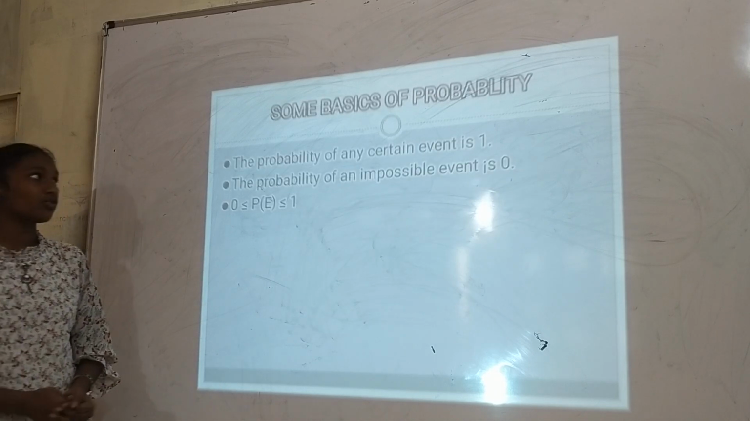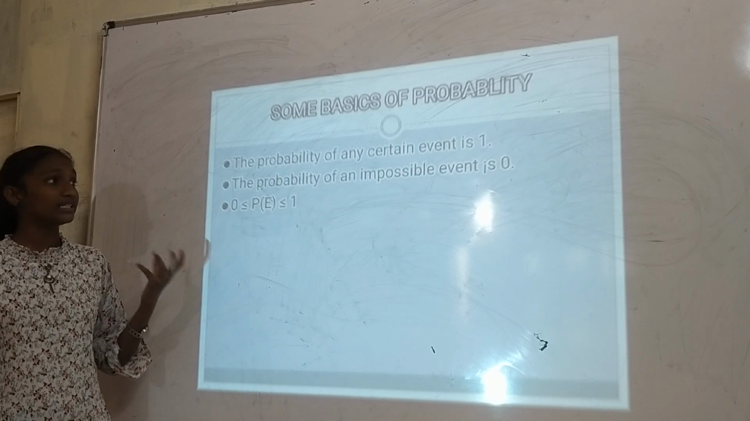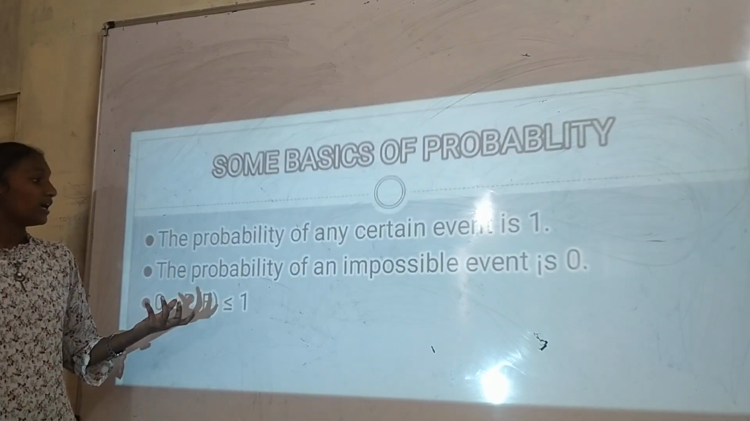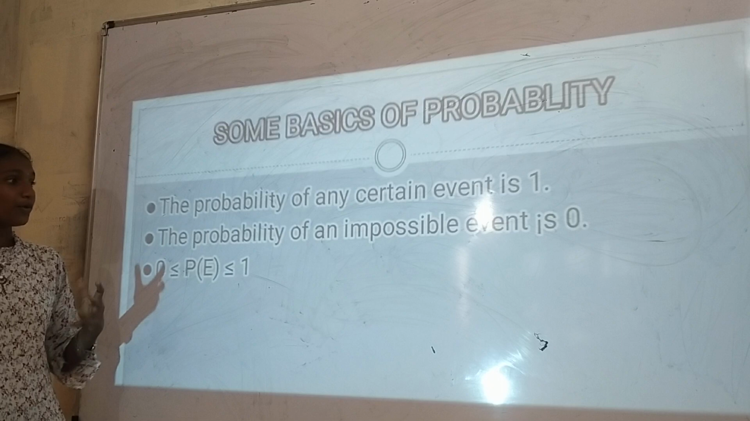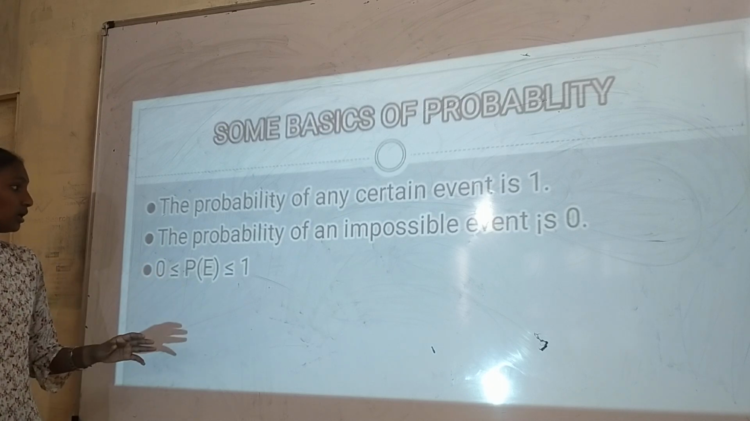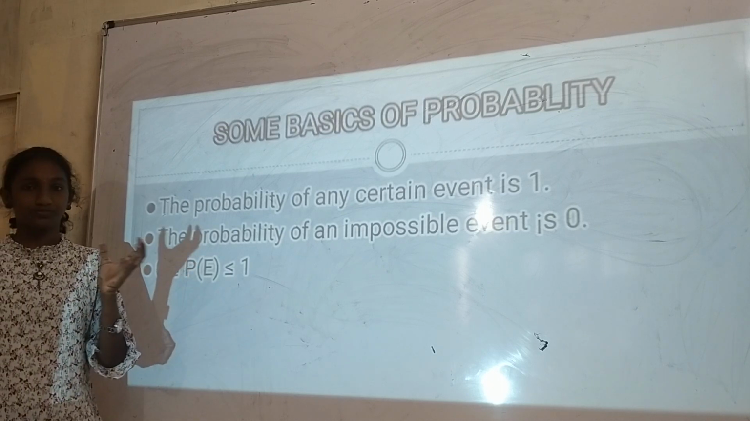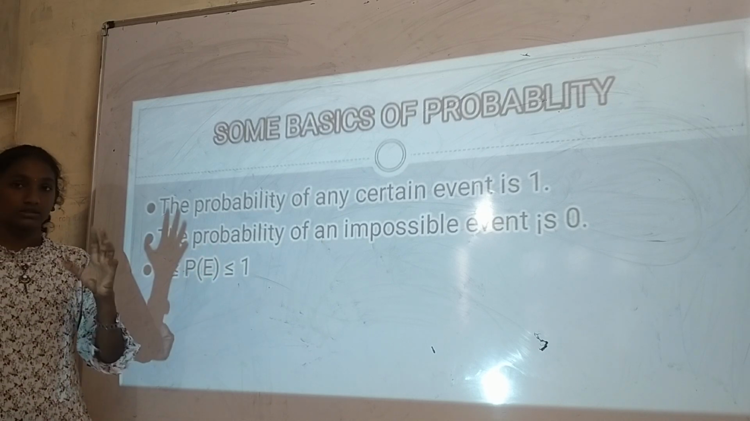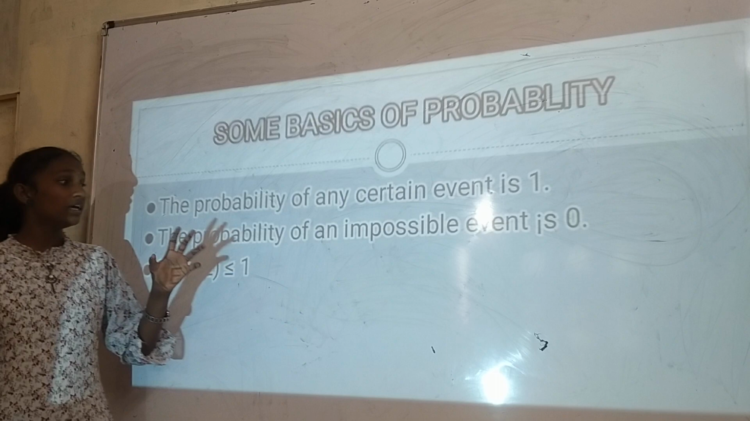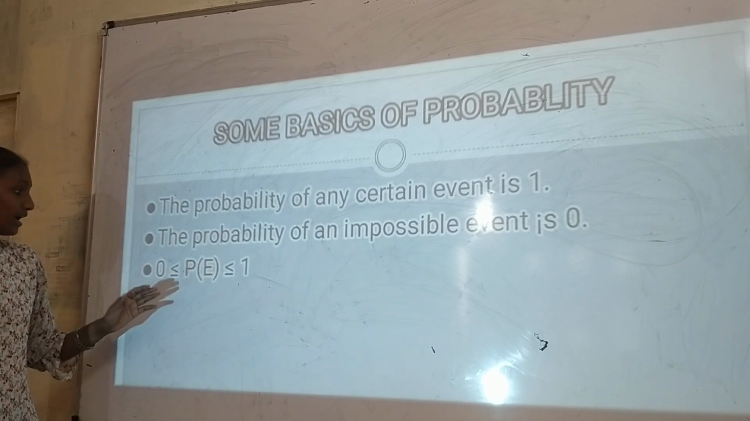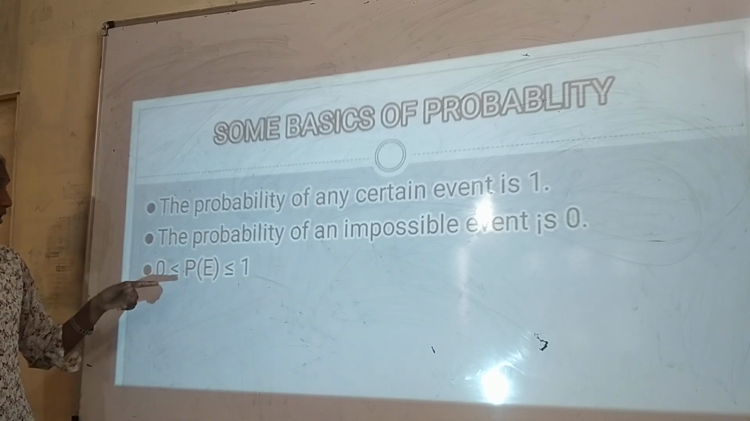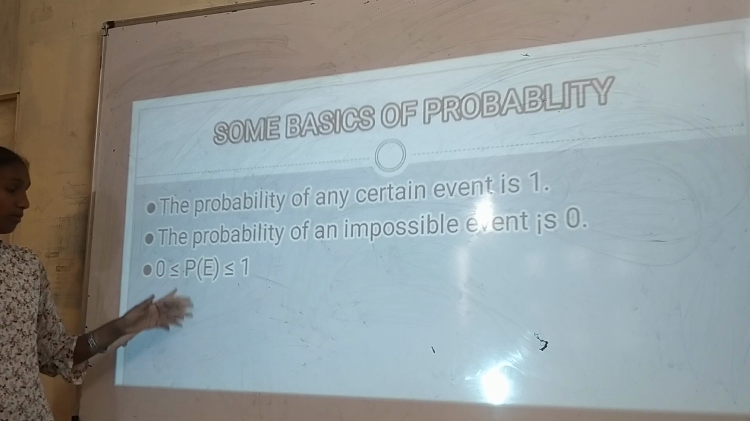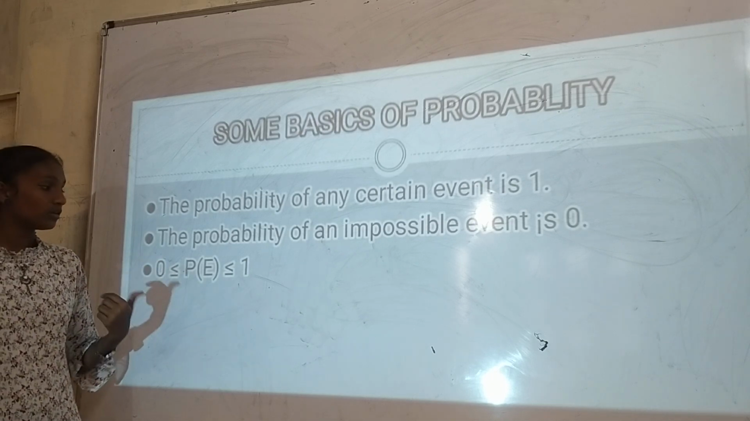Some basics of probability. The probability of any certain event is 1, and the probability of an impossible event is 0. In probability, if the event is an impossible event, then the probability is 0, and the probability should be greater than or equal to 0 and less than or equal to 1.